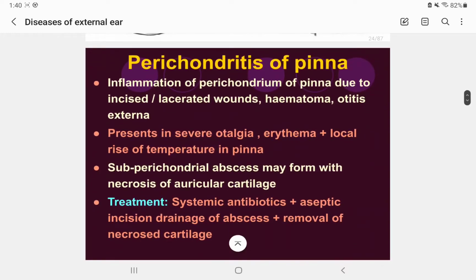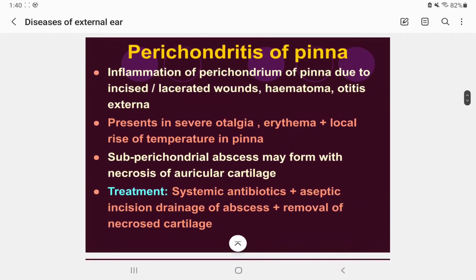Now, perichondritis of the pinna. So how does perichondritis happen? What is perichondritis? It means inflammation of the perichondrium of the pinna, due to an incised or lacerated wound, hematoma, or otitis externa. In the previous topic, the hematoma that caused cauliflower ear is also perichondritis, right? The bacteria caused the inflammation of the perichondrium.